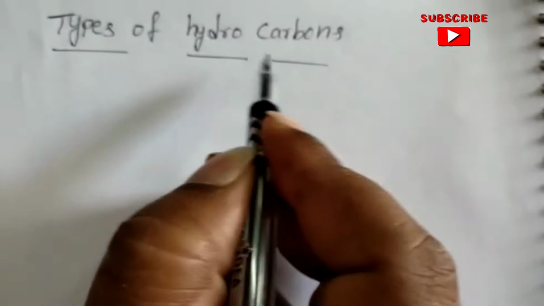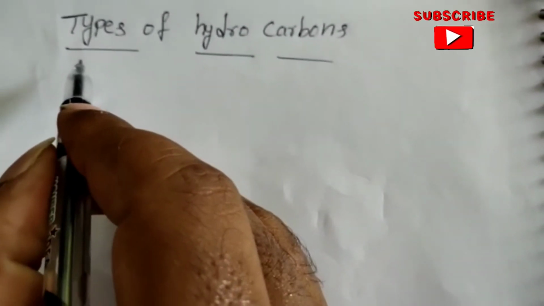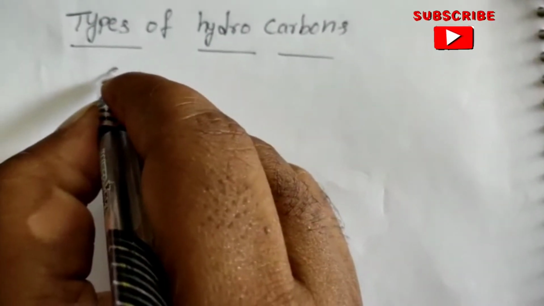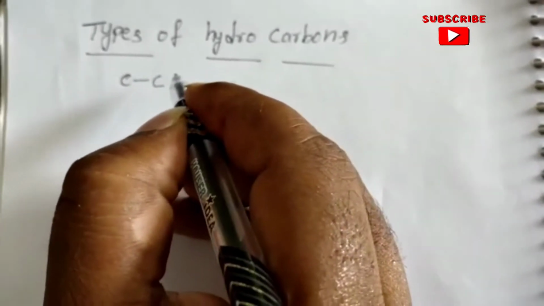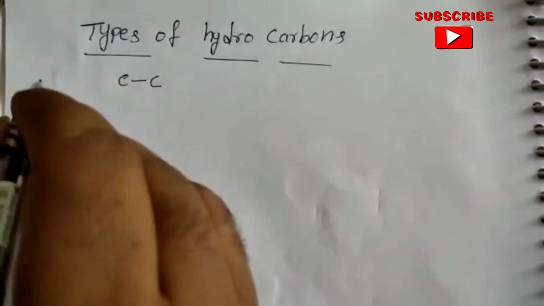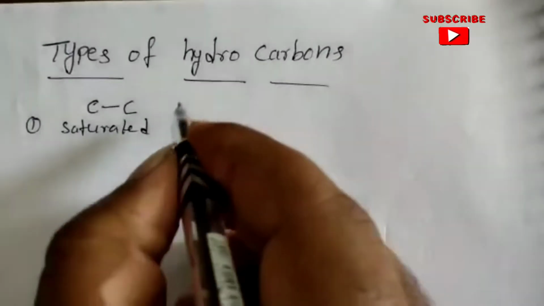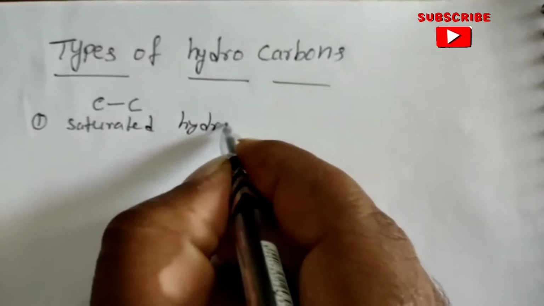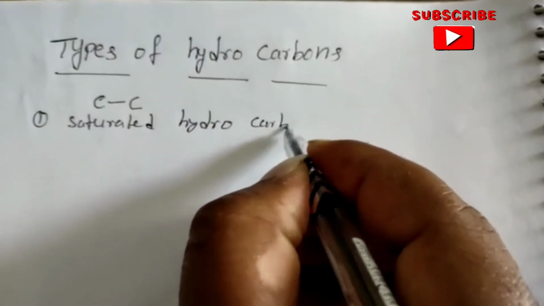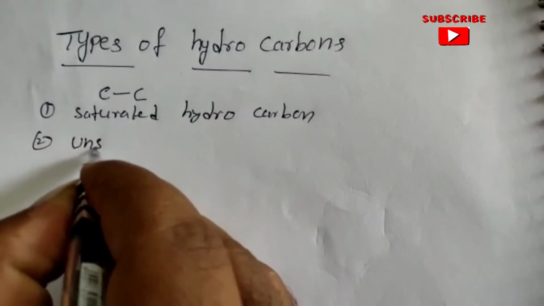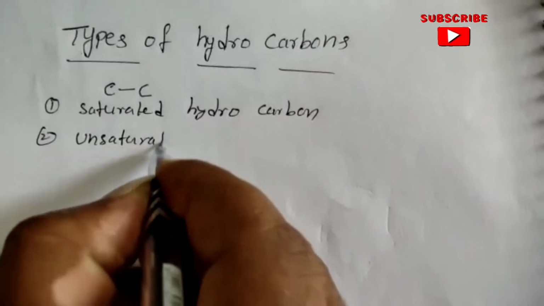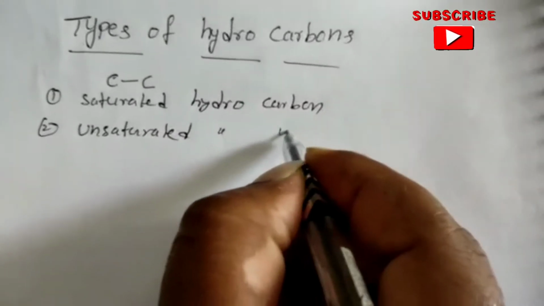Types of hydrocarbons. Here mainly the bond formation between the carbon atoms matters.